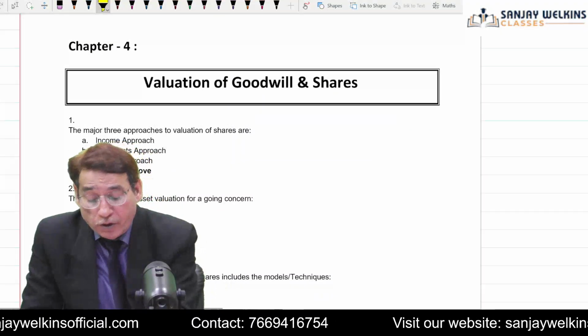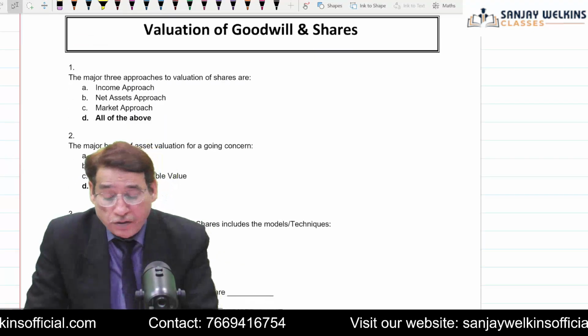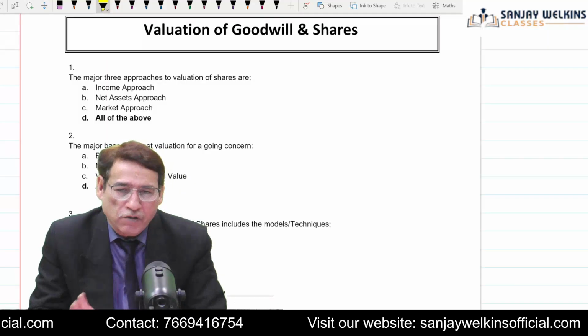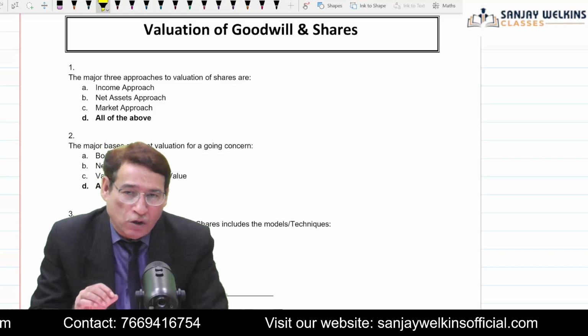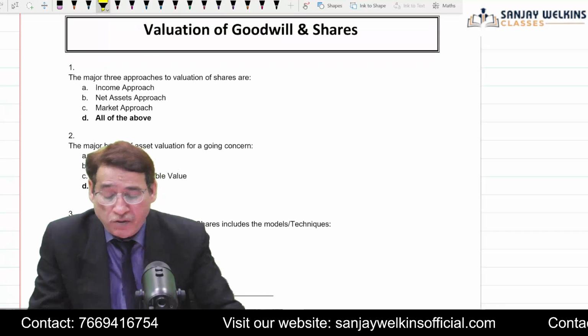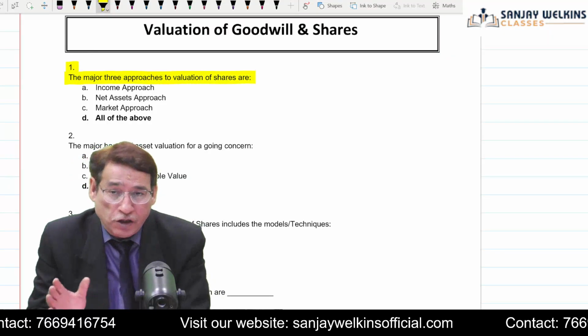Now we come over to what we call chapter 4, and this chapter, valuation of goodwill and shares. So as far as valuation of goodwill and shares is concerned, to be very honest with you, hardly you are going to be asked any question. Even in your question bank, not a single question out of this chapter is given as far as MCQ is concerned. But anyway, 3 major approaches for valuation of shares are